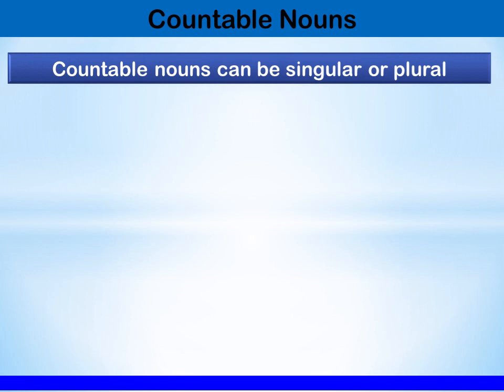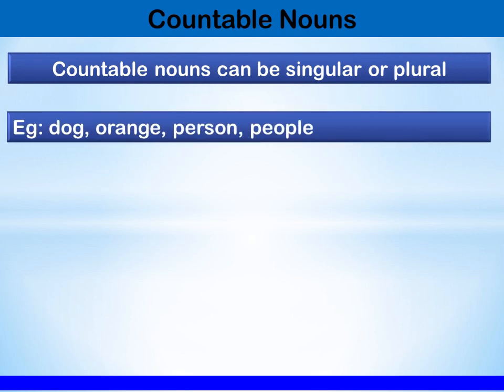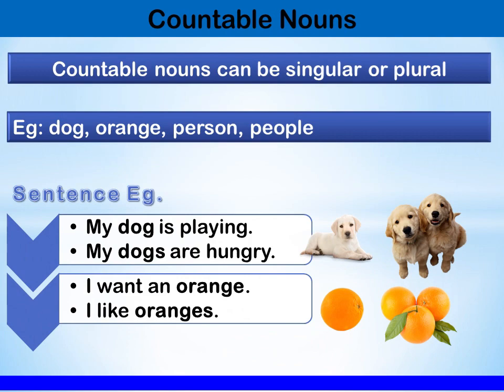Now countable nouns can be singular or plural. So let us understand this in detail. For example, dog, orange, person and people. So here are some sentence examples. My dog is playing. You can count dog. My dogs are playing. You can count dogs. So dog and dogs, these both are countable nouns.